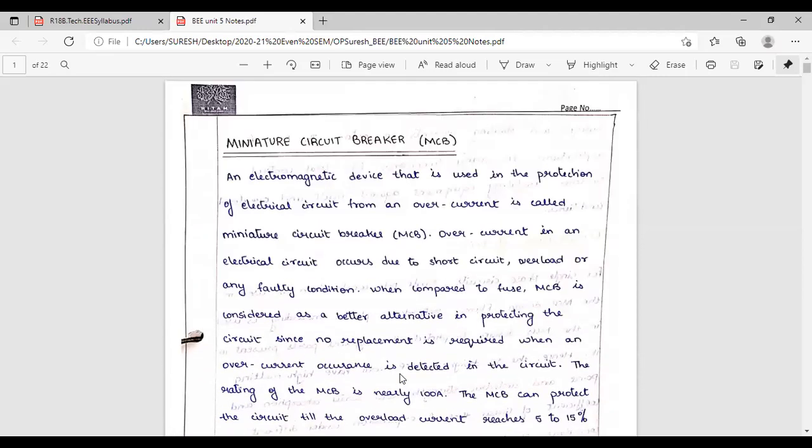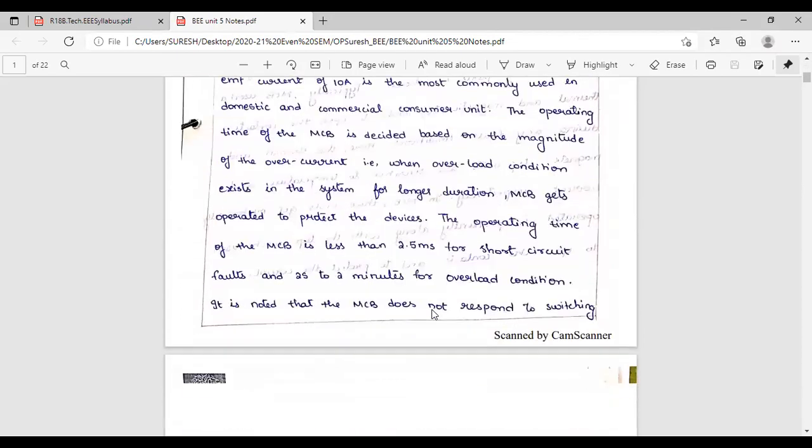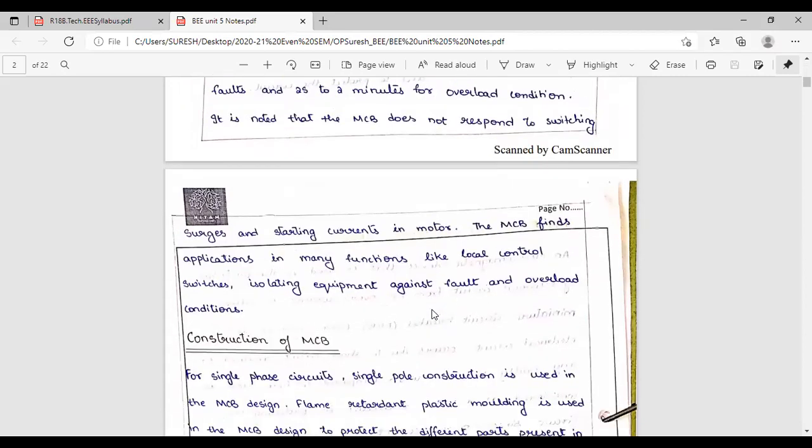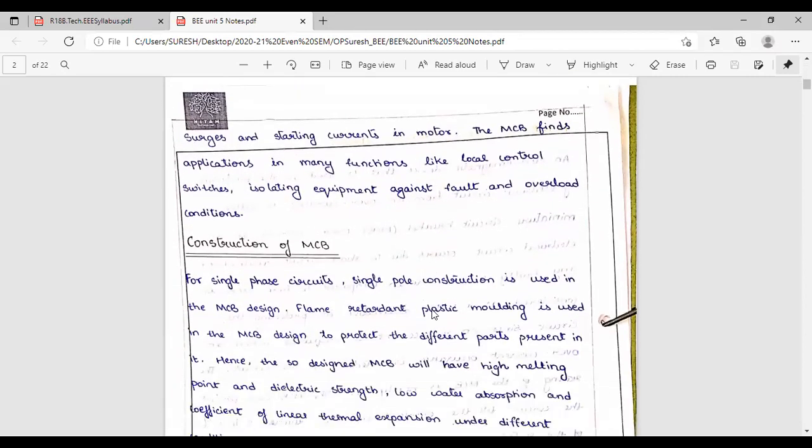Okay, in the first page, any doubt in this page? No, sir. Okay. Now we'll go to the second page. Construction of MCB.